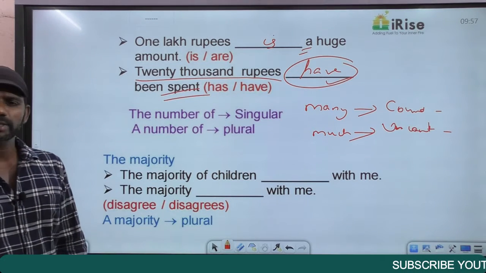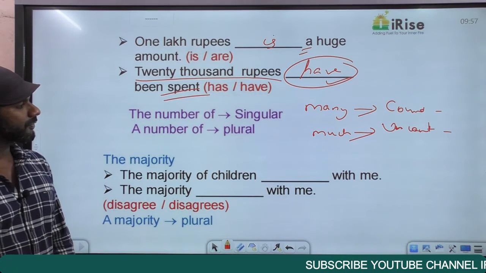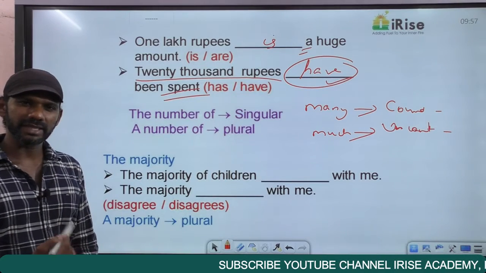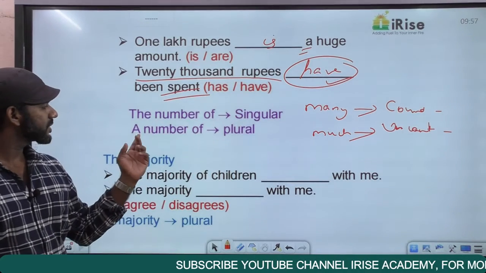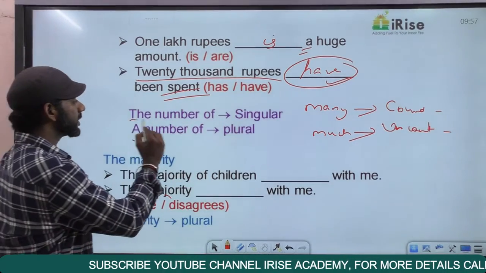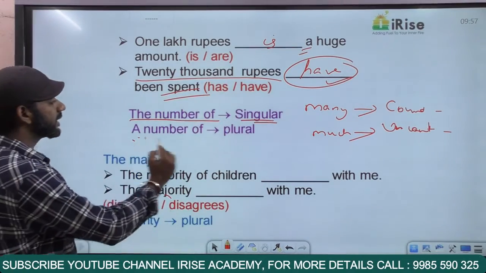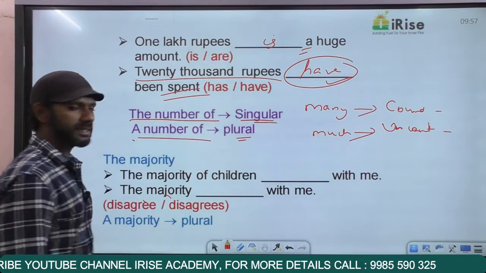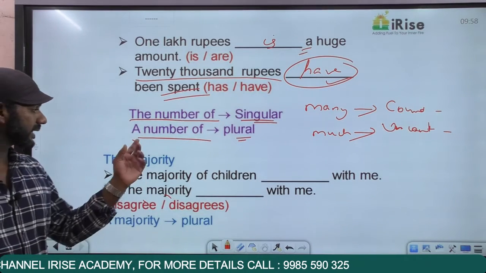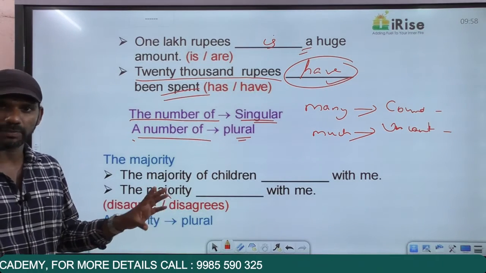Now some usages have rules of their own. Come to this: the number of and a number of. These are like phrases. I should not take the individual meaning of a number of. It is like a phrase. The number of is a usage taken as singular, whereas a number of is a usage taken as plural. That means in a sentence, if you come across the number of, we cannot think about the individual meaning of a. This is a rule regarding some usages, exceptions.